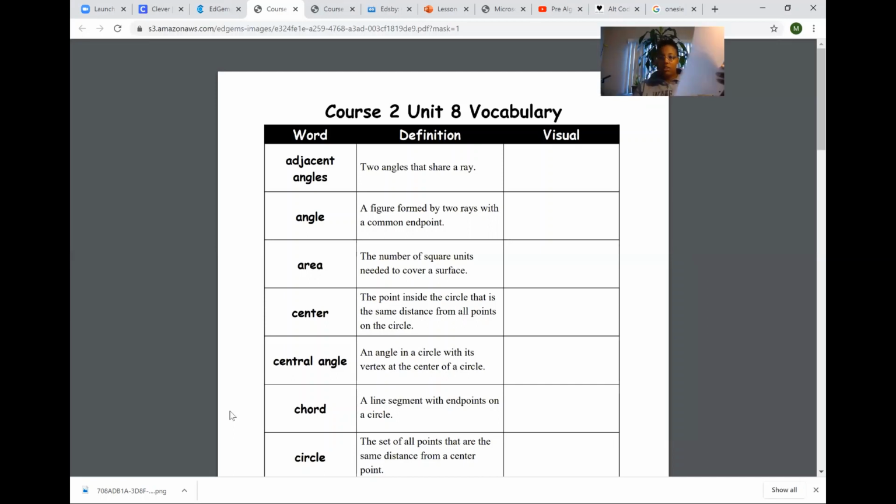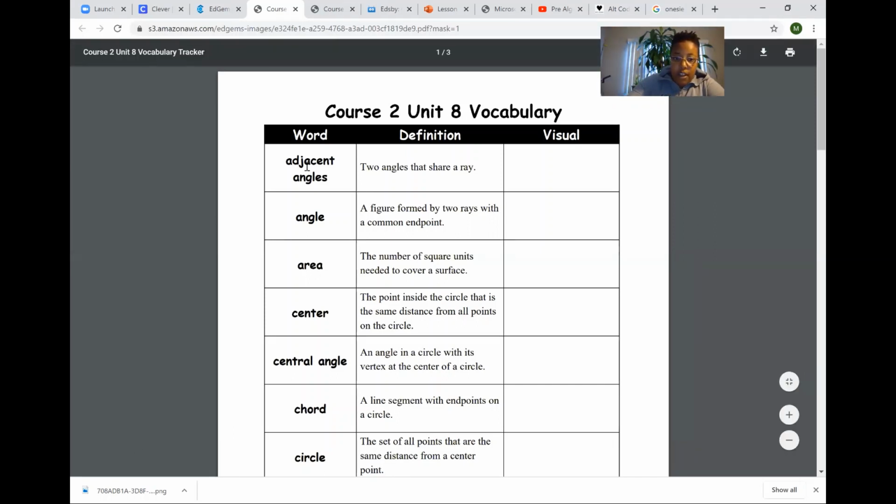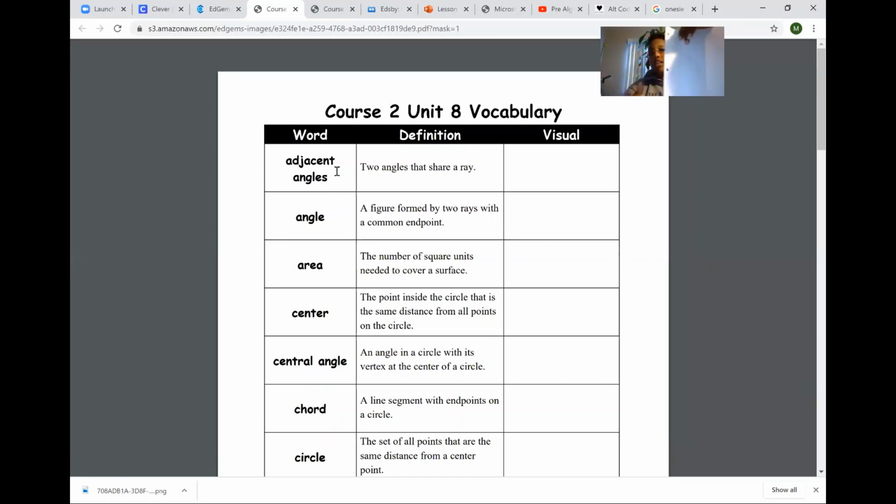So I would say the easiest way to do this is going to be to fold your paper into 3 sections. I'm gonna start with the first word. The first word is adjacent angles. As you notice, this section is a little small right here. So for the purpose of this, I'm gonna write past the red line.